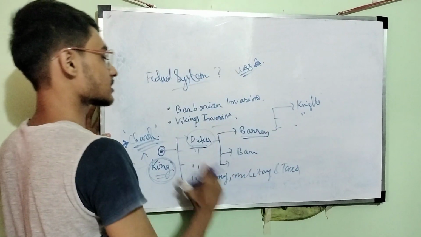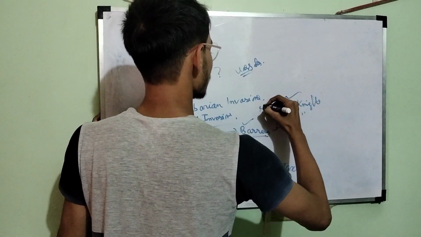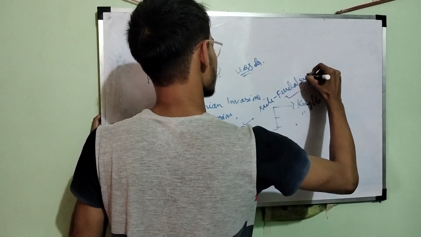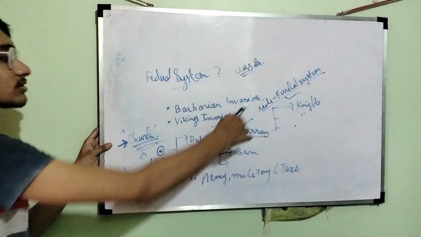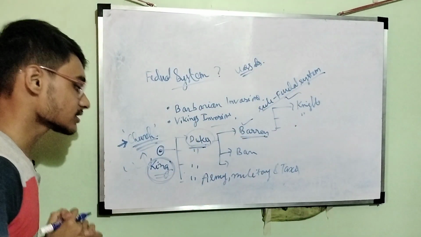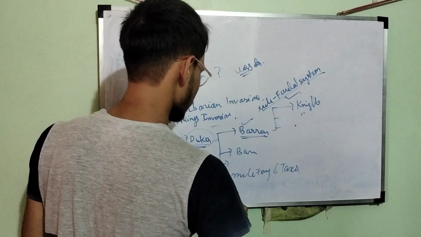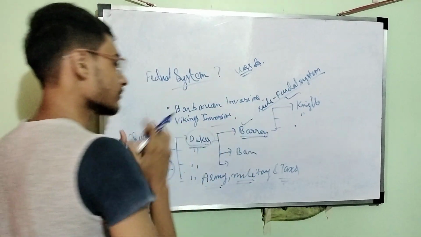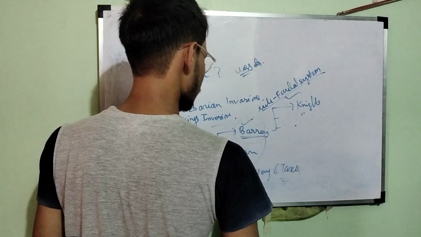When this feudal system was divided into more small sections like the barons and the dukes, this is known as the sub-feudal system. Now the dukes' work was to provide the king with army, military, and taxes. The barons' work was the same for the dukes: to provide the duke with army, military, and taxes.